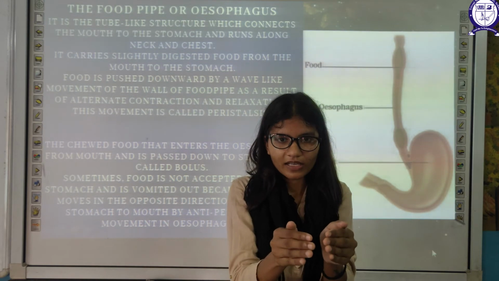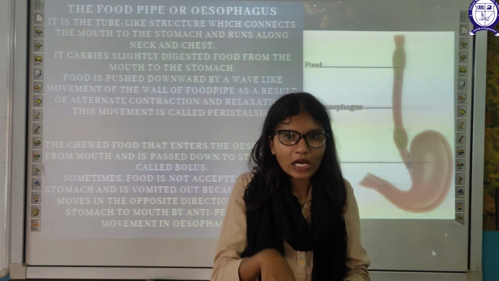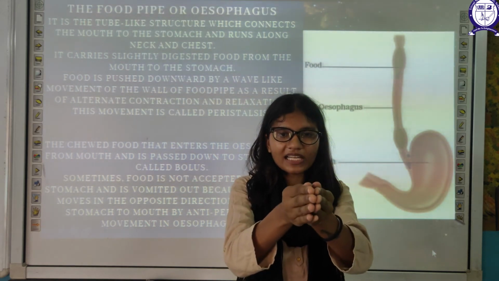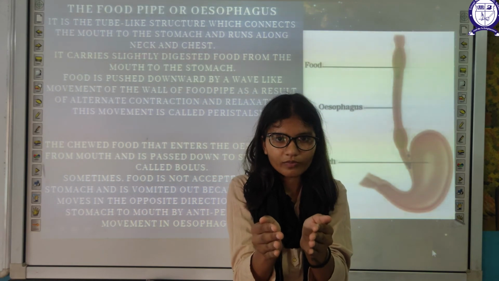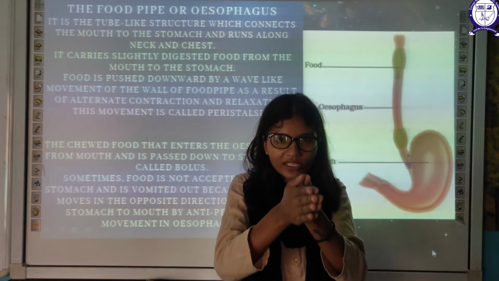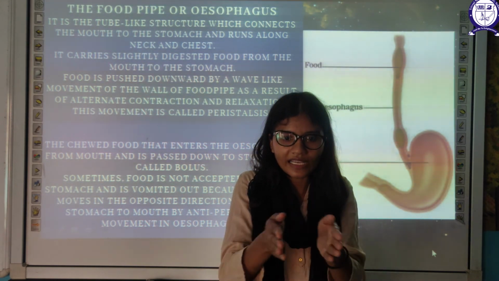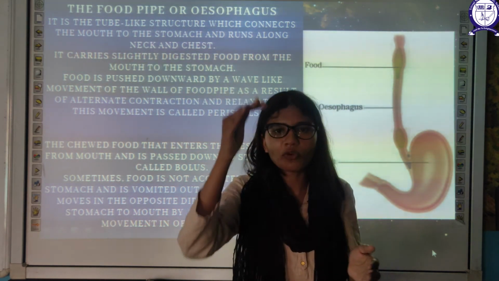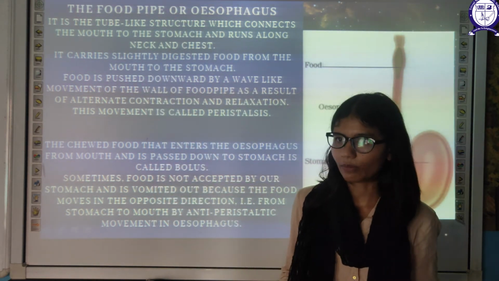Food will reach here, and the next part is in a contracted position, so food will not flow down immediately. When it is in a relaxed position, food will flow down. Then it will contract and squeeze the food down, then contract again. That's how food flows from your mouth to your stomach. This is the typical movement.